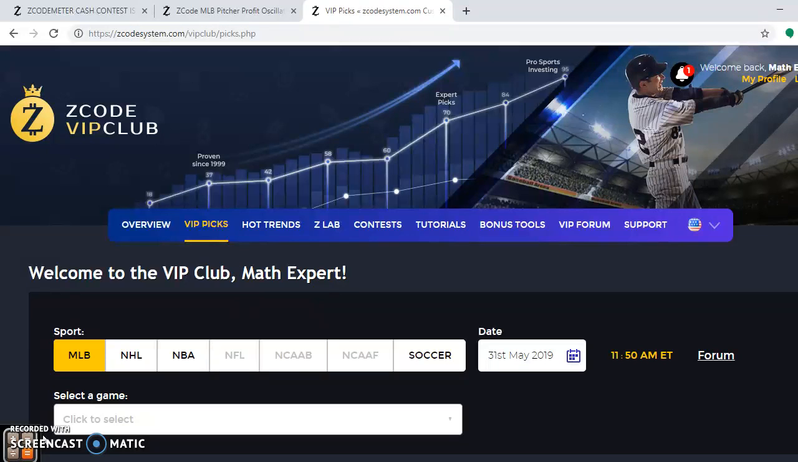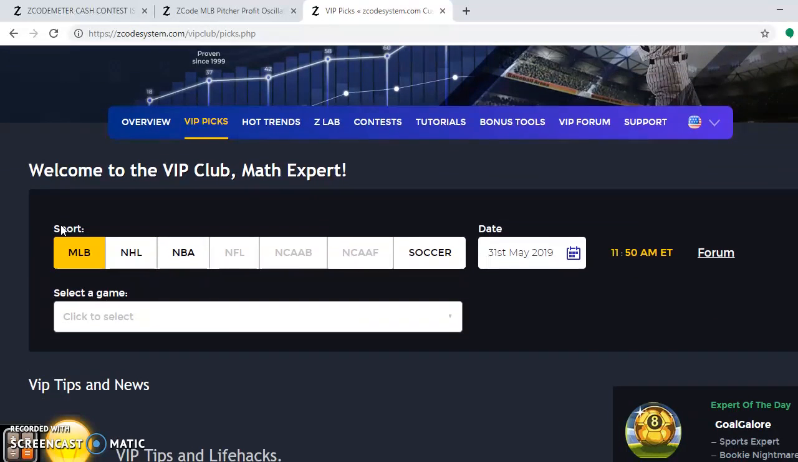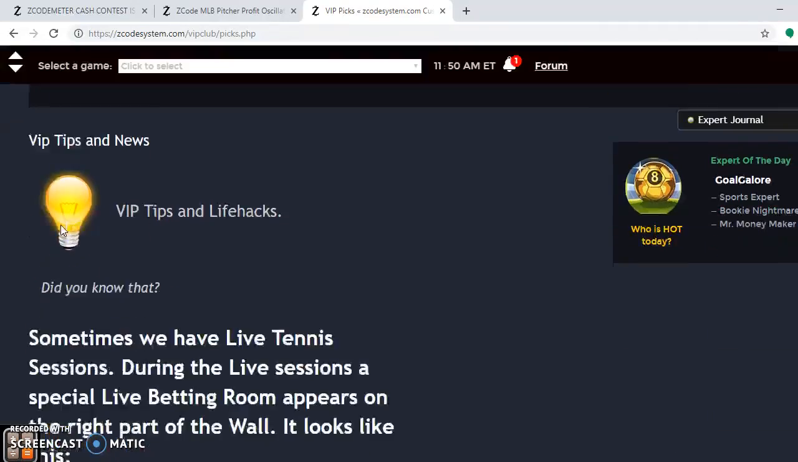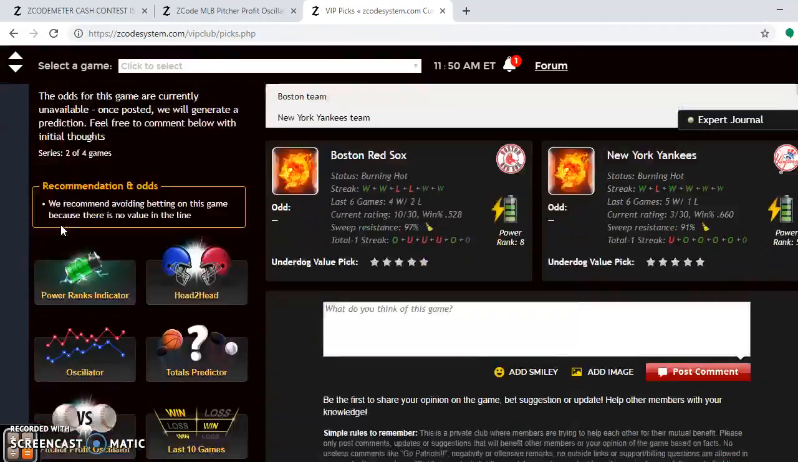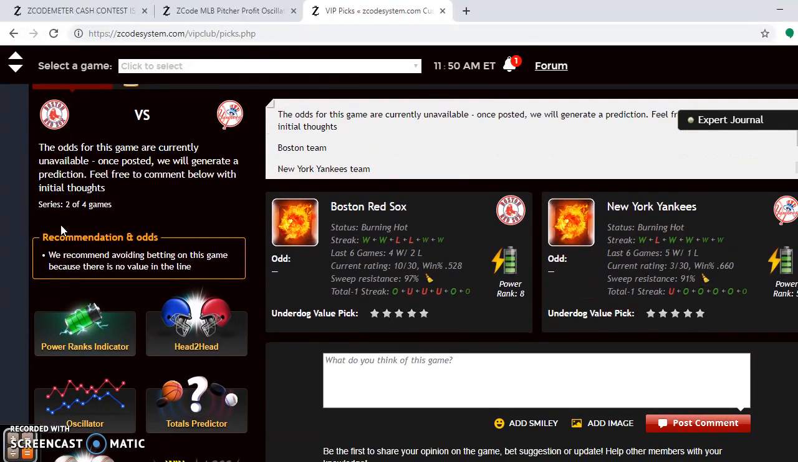So we have a bunch of games we want to look at here. We're at the VIP club section. Remember, if you're not a member, join up so you can access this VIP club section, which has all the tools you will need to make your predictions and your bets. We're going to go down through here and take a look at some of these games as we scroll down. And the first matchup is the Boston Red Sox and the New York Yankees.